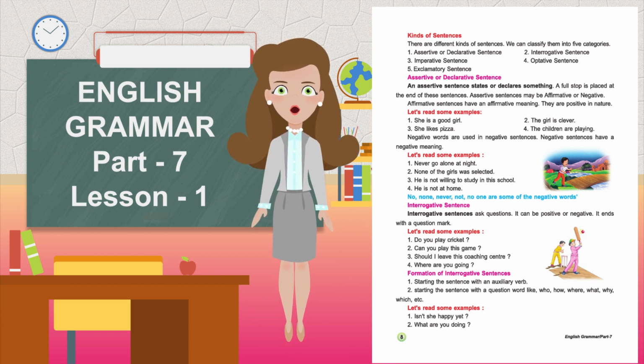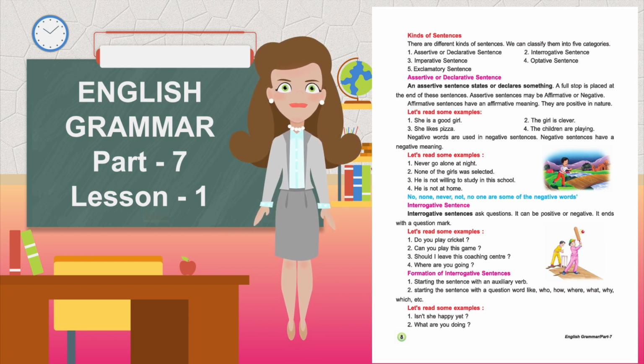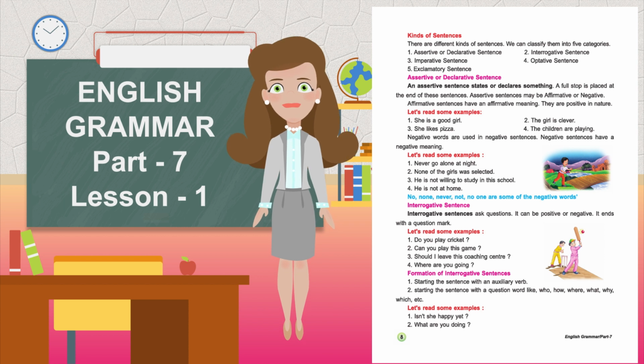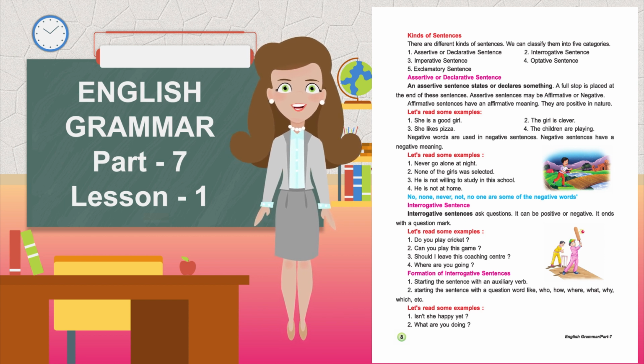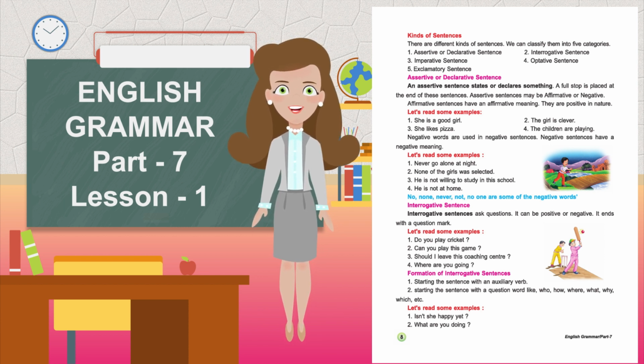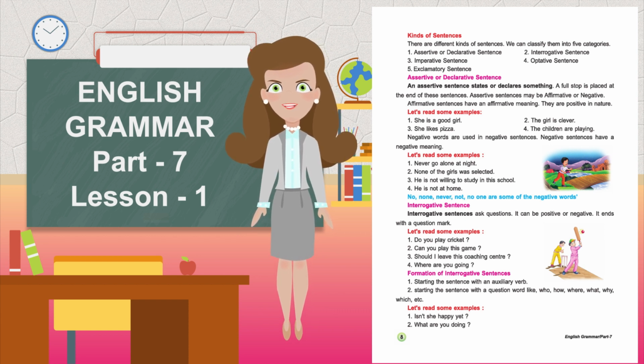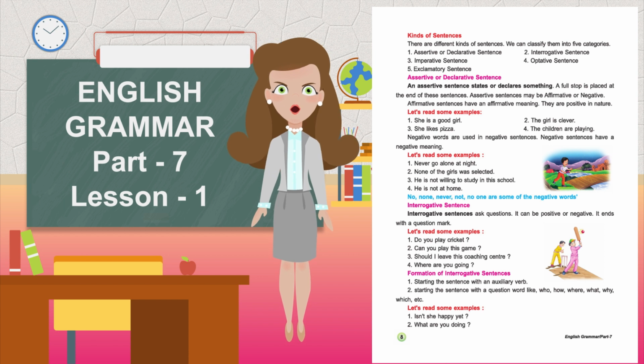Assertive sentences may be affirmative or negative. Affirmative sentences have an affirmative meaning. They are positive in nature. Let's read some examples. She is a good girl. The girl is clever. She likes pizza. The children are playing.